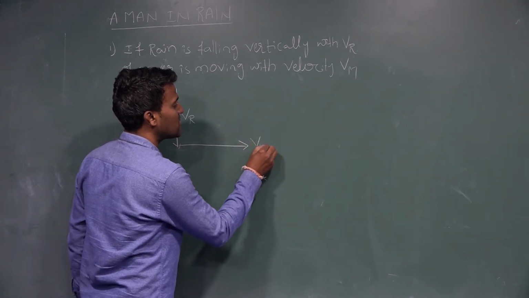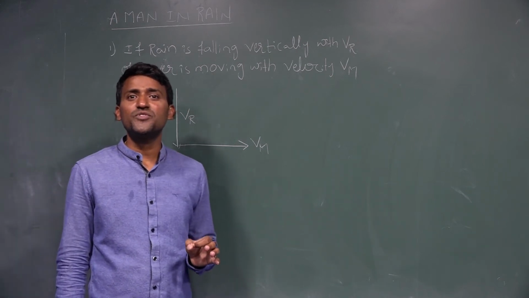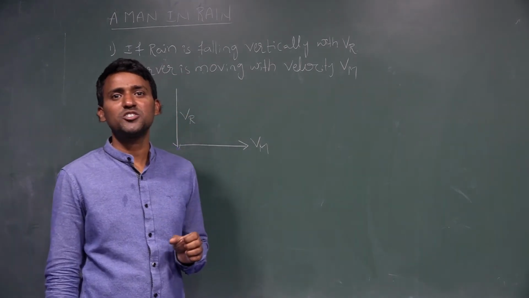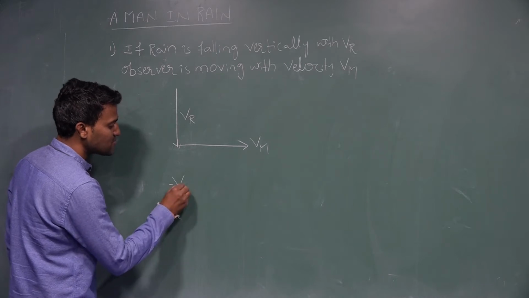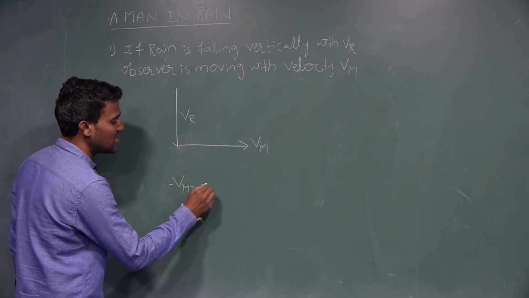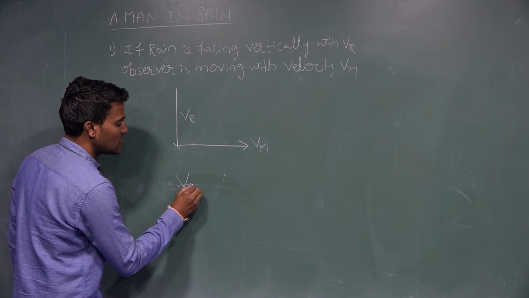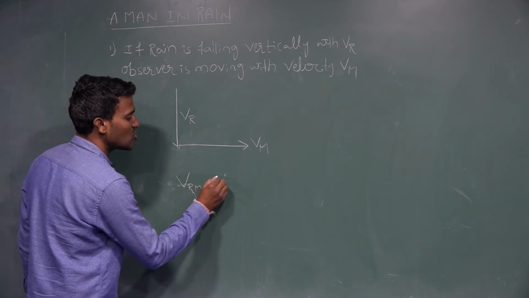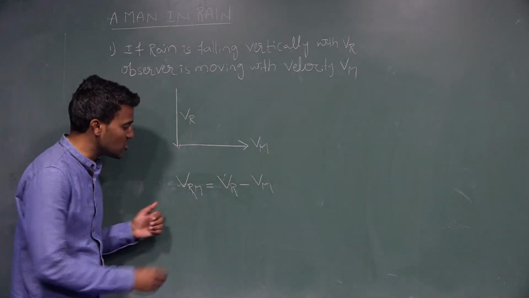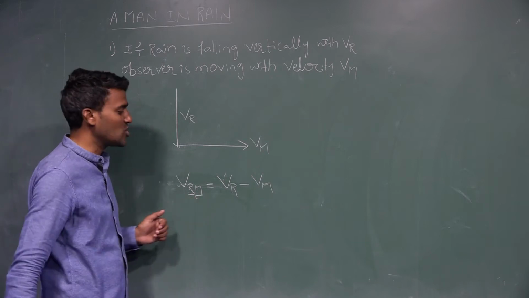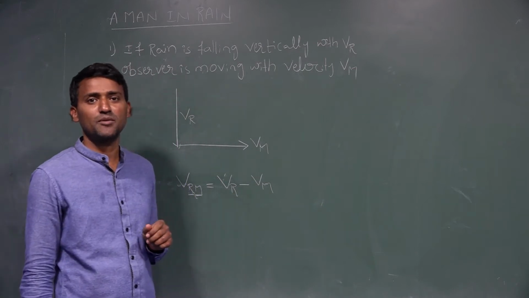Now we have to write the velocity of the rain with respect to man, which is equal to the velocity of the rain minus the velocity of the man.